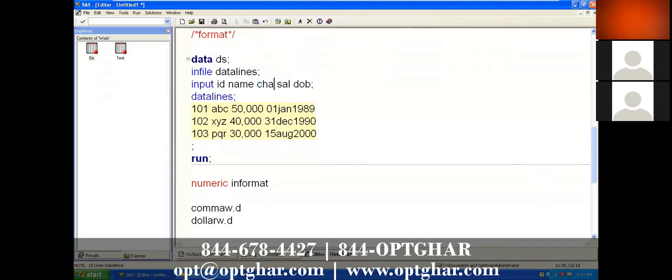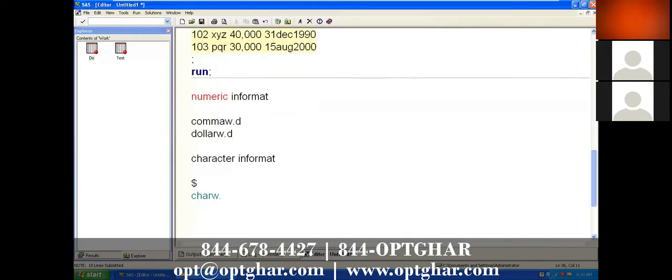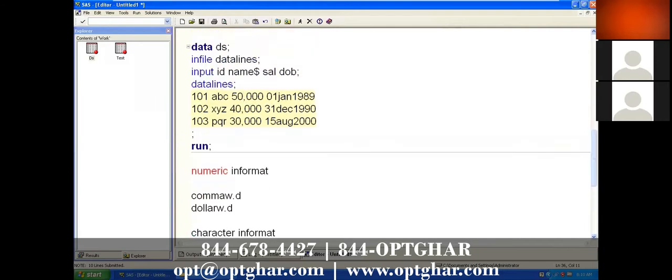So here I will specify the dollar symbol. Then what about salary? Salary is a numeric variable, but it contains some characters, so we have a numeric informat. What is the numeric informat here? Comma w.d. According to your raw data, you need to specify the informat name. Is dollar there or comma there? This is the comma one.